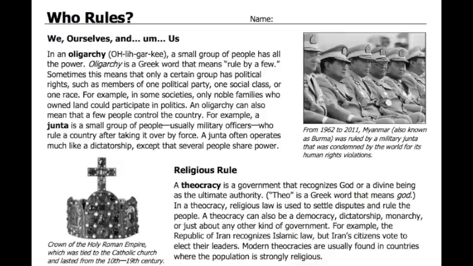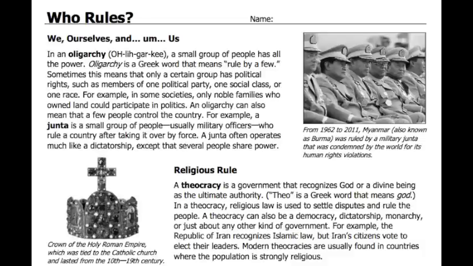An oligarchy can also mean that a few people control the country. For example, a junta is a small group of people, usually military officers, who rule a country after taking it over by force. A junta often operates much like a dictatorship, except that several people share power. So go up to the top and underline or highlight oligarchy. A small group of people has all the power.